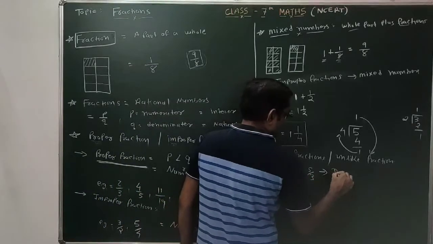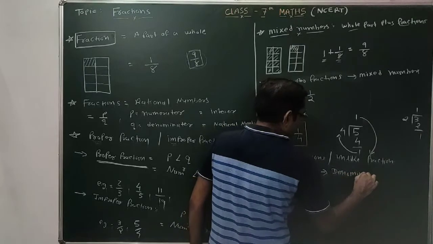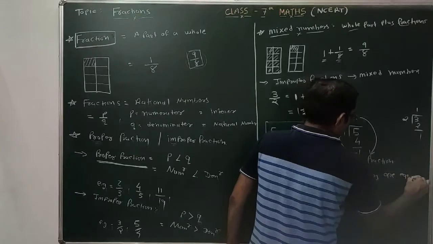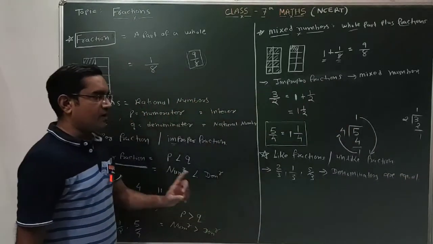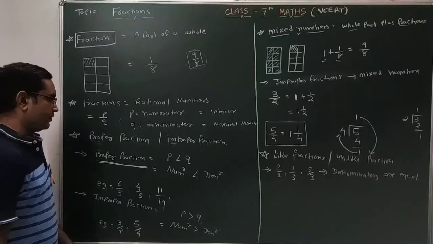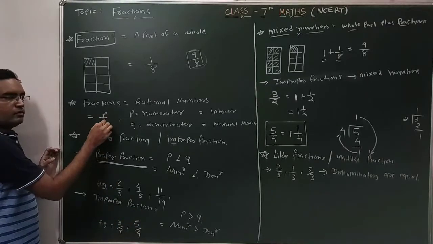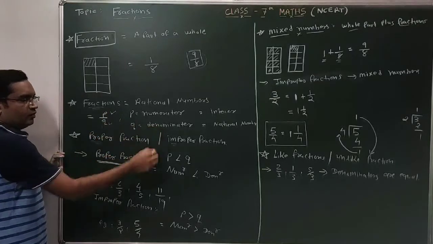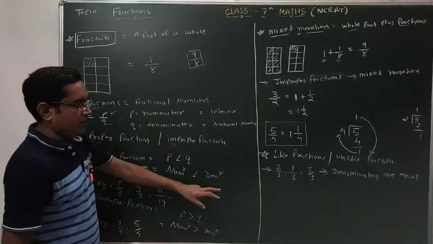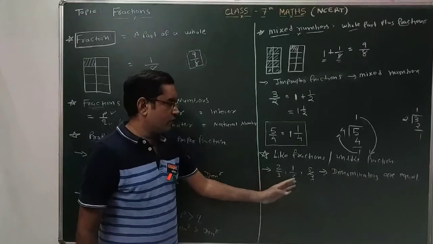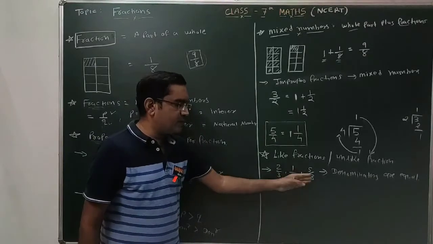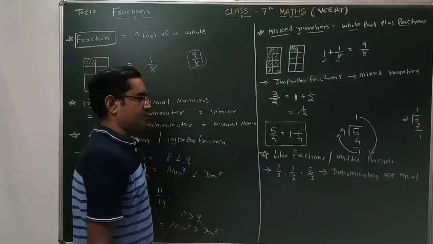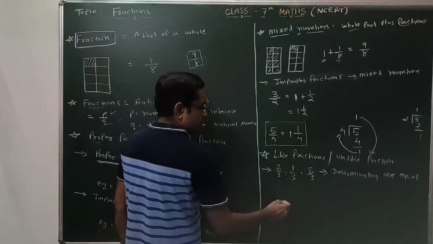So here the denominators are equal. The fractions in which denominators are equal are called like fractions. Fractions are in p by q form, where p is called the numerator and q is called the denominator. The denominator is the number at the bottom. So which number is at the bottom here? 3. All these fractions have 3 as the denominator, so their denominators are equal. So these fractions are known as like fractions.